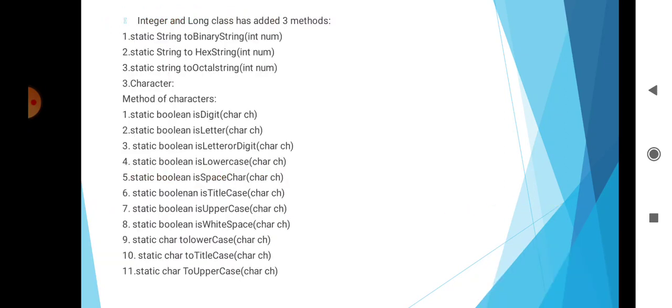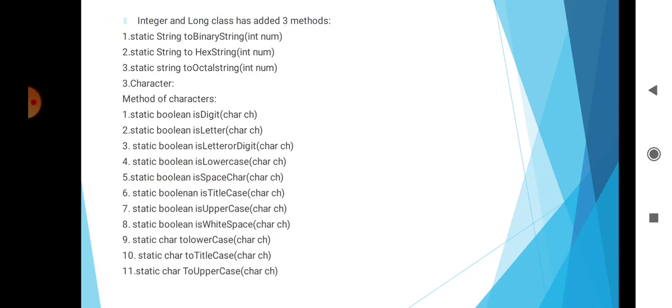Then the Integer and Long classes have added three methods. Static String toBinaryString(int num) returns a string that contains the binary equivalent of the number. Then static String toHexString(int num) returns a string that contains the hexadecimal equivalent of num. Then static String toOctalString(int num) returns a string that contains the octal equivalent of num. These are the three methods added in the Integer and Long classes.